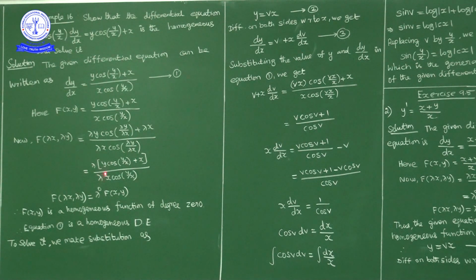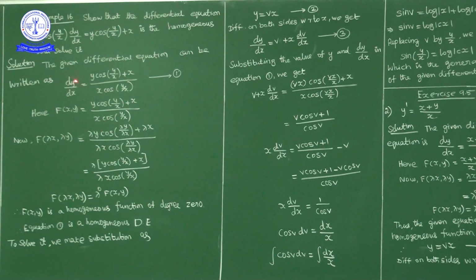Now this lambda gets cancelled, so f(lambda x, lambda y) is equal to (y cos(y/x) + x) / (x cos(y/x)), nothing but lambda power 0 times f(x,y). So f(x,y) is a homogeneous function of degree 0.